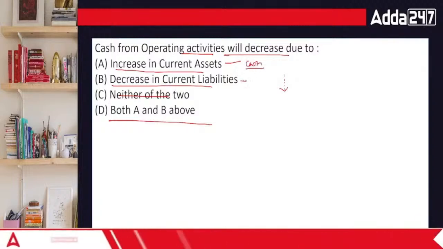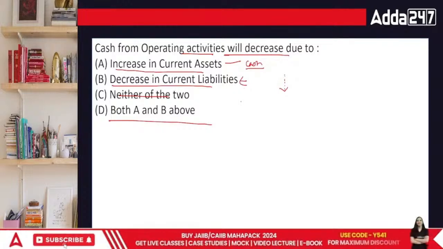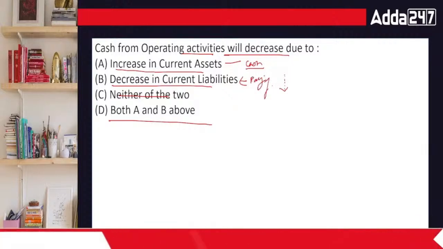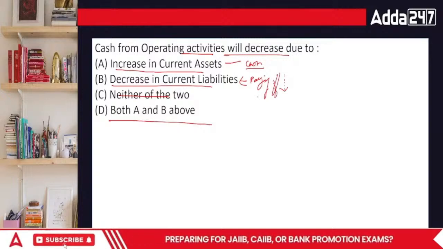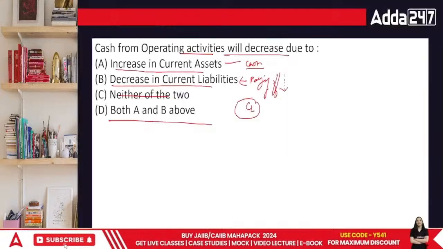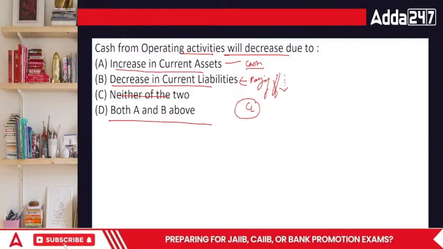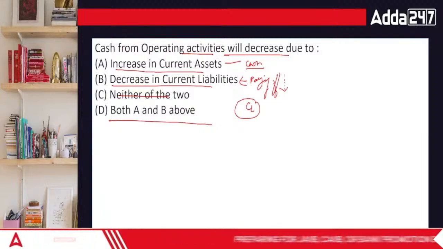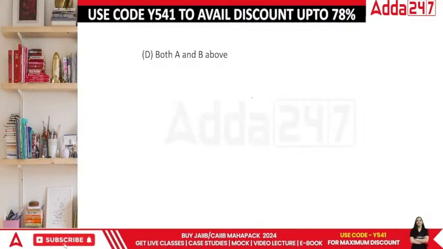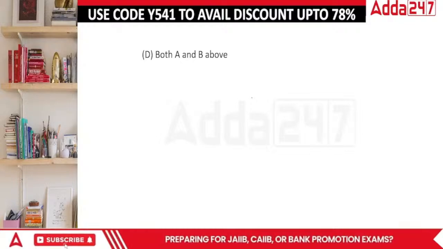Decrease in current liabilities. In this case, what will happen? The point is that we are paying off a current liability. So in this case, the answer is going to be both A and B. Done, everyone? The answer is both A and B. They're really interesting questions, but you just have to look forward to it.